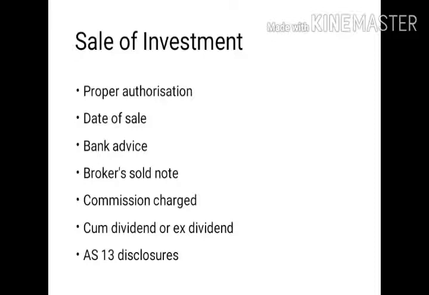One is that interest, dividends and rentals on investment are to be shown in the profit and loss account at the gross value, and any tax paid should be treated as advance tax paid. Secondly, you have to show the sale of investments separately, distinguishing current and long term investments.